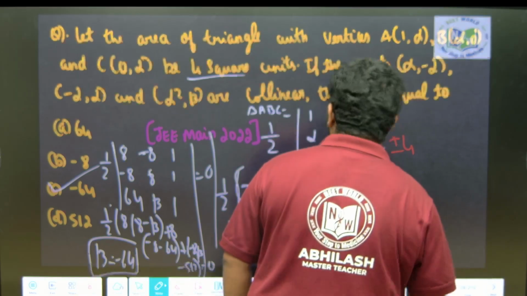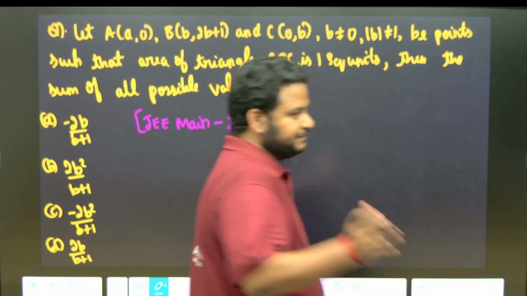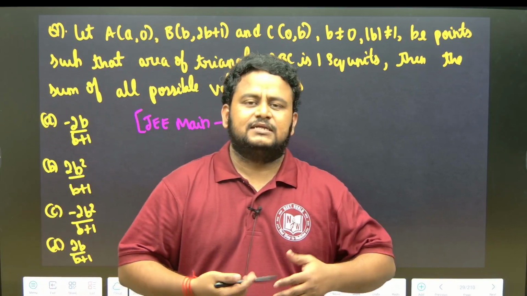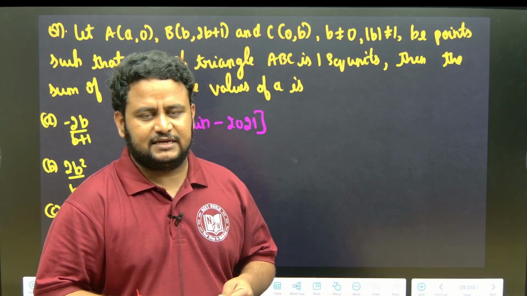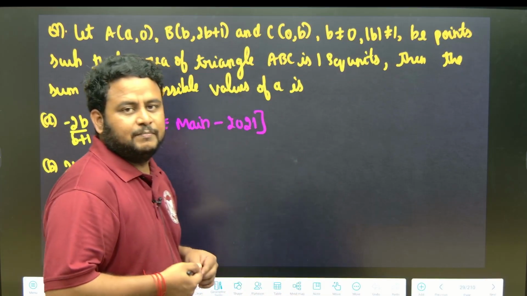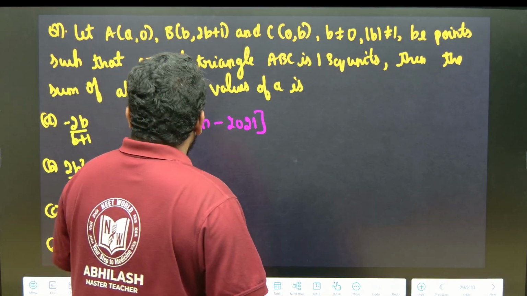Next thing. So in the first part we solved to get the value of alpha. In the second part they gave the condition that it is collinear. That means the area of the triangle will be equal to 0. So using that we got beta is equal to minus 64.